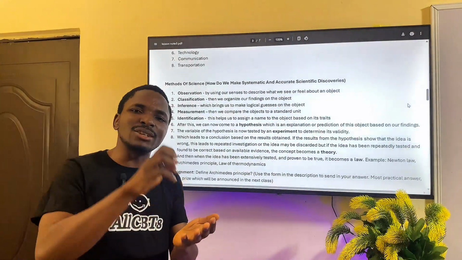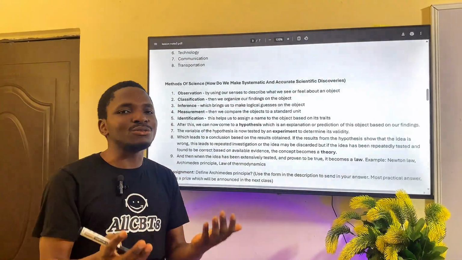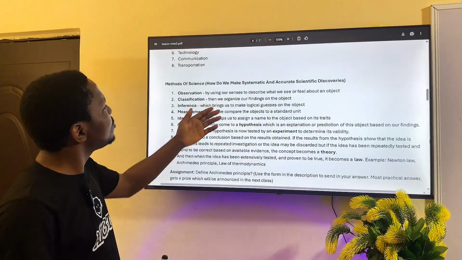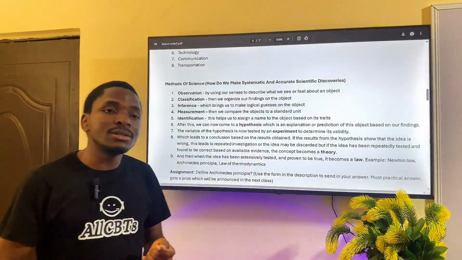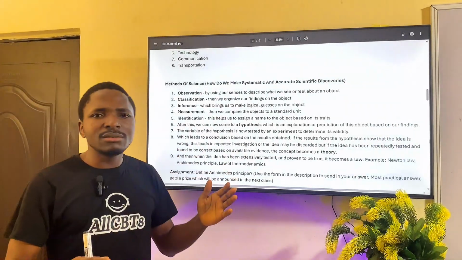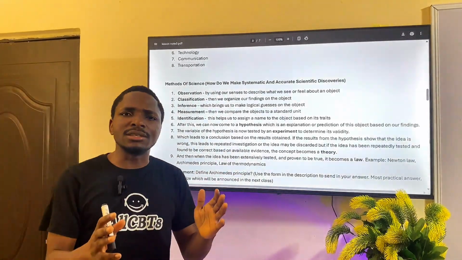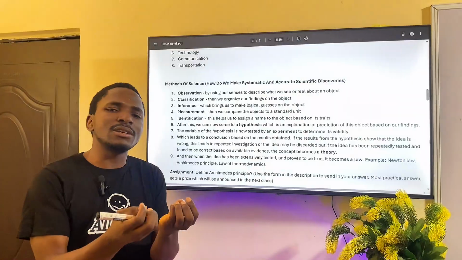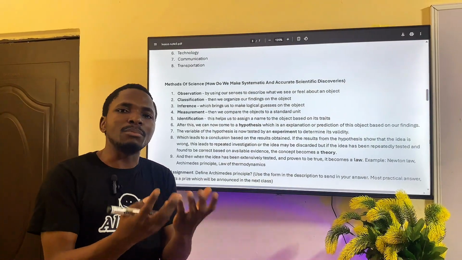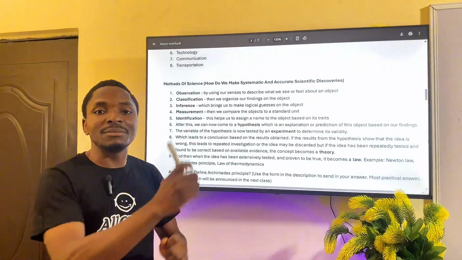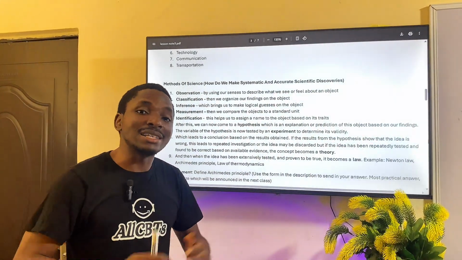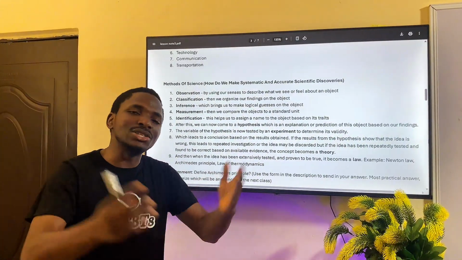All right, to arrive at a logical, acceptable conclusion. Let's see, how do we make systematic and accurate scientific discoveries? How do you come to say, yes, I have done my findings based on scientific facts or hypotheses or guesses, and then I can confirm that this truly is and should be accepted by the general public?